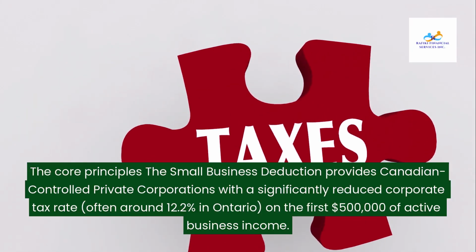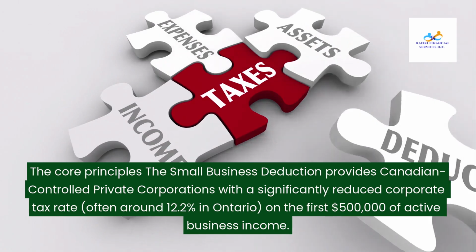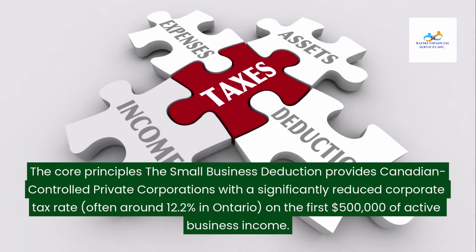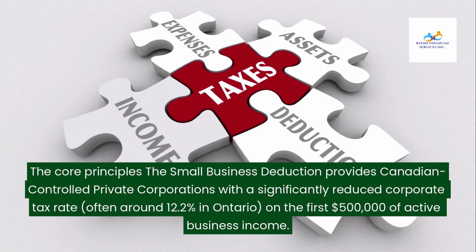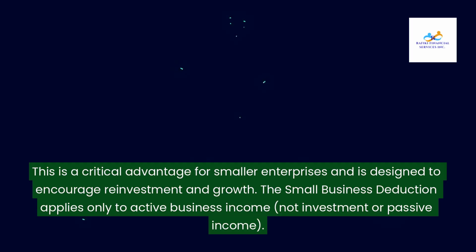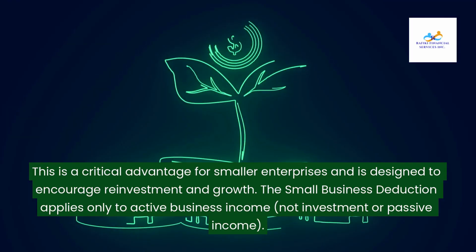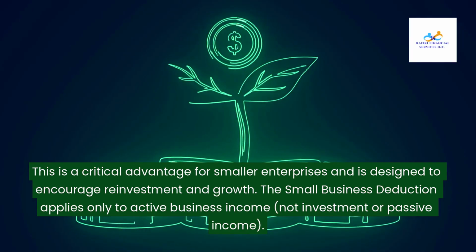The core principles: the small business deduction provides Canadian-controlled private corporations with a significantly reduced corporate tax rate, often around 12.2% in Ontario, on the first $500,000 of active business income. This is a critical advantage for smaller enterprises and is designed to encourage reinvestment and growth. The small business deduction applies only to active business income, not investment or passive income.